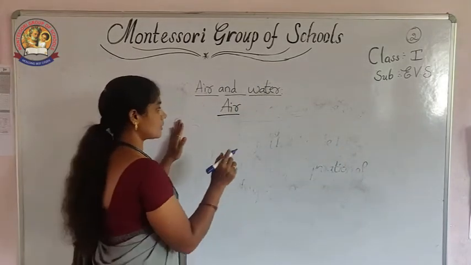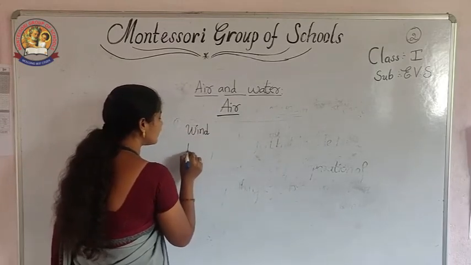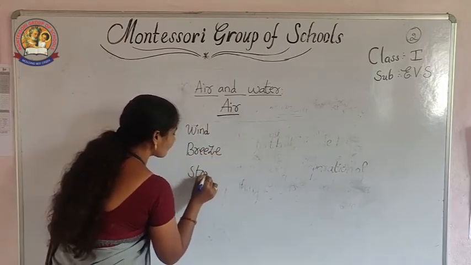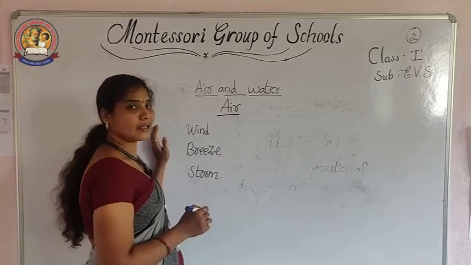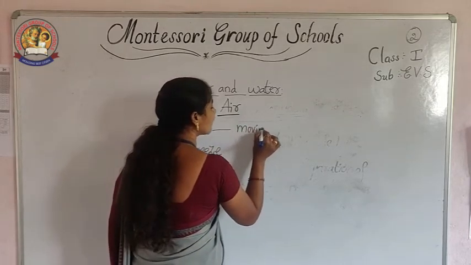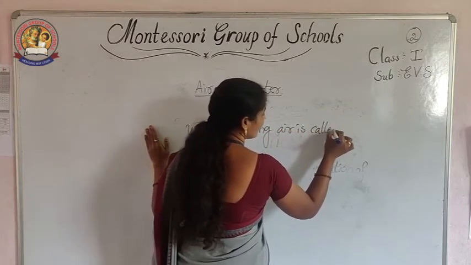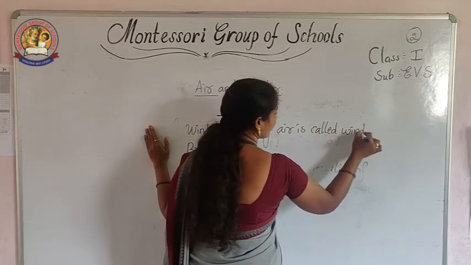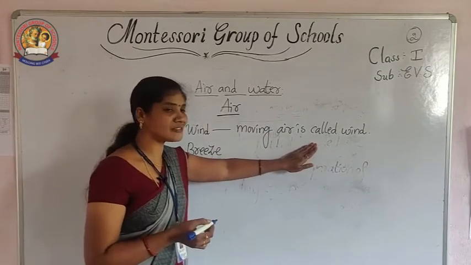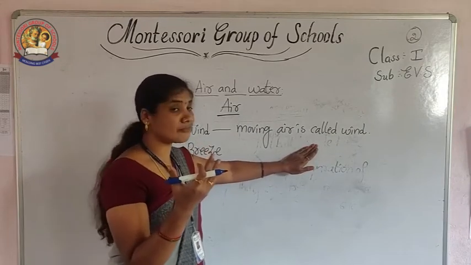Okay, listen now. So I got here A. Do you know what is wind? What is breeze? What is storm? Okay, so I will show the difference to you. So air, moving air is called wind. So with the help of this wind only, windmills are working. Okay, how our clothes will dry because of wind.